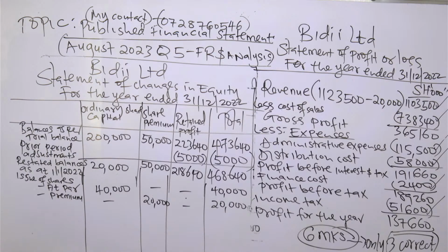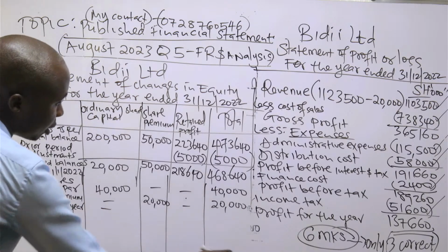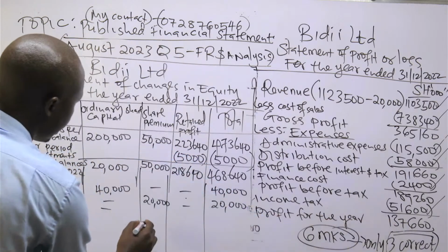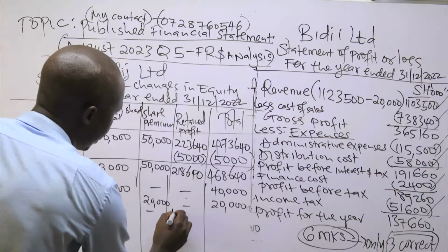So is there another item? Yes, there's profit and maybe another item we will check, like dividends paid. So there's profit for the year, which we need to add to the retained earnings. There's this profit of 137,600. We need to add it here.